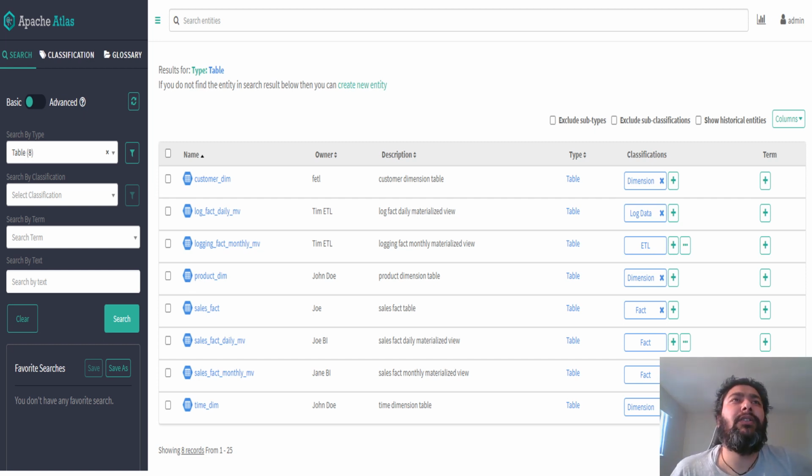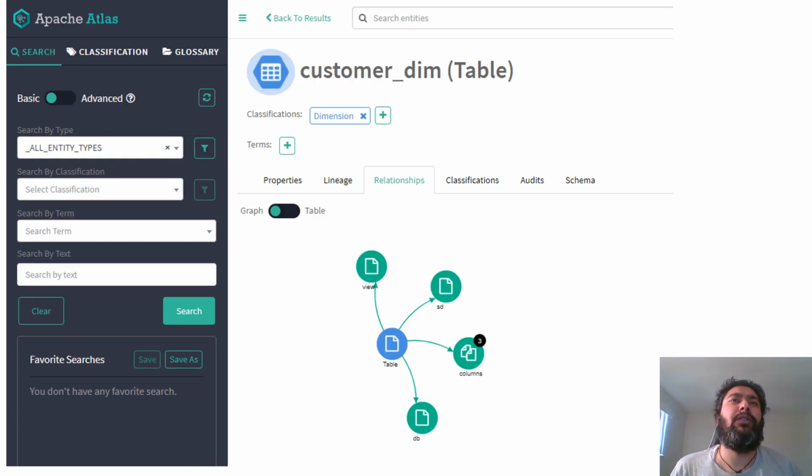If you see here, we can see all the things that are of type table. So this is the quick search and discovery of data. You can see these are the tables that are there in the system, what their different classifications are, and you can see some of the description. That's where all these things come in handy for data exploration and data analytics. You can quickly find all these kinds of things. Now going forward, you can see the relationship, the relationship entity that was defined. Here we can see that this table has an attribute which is connected to view, it is connected to columns, and it is connected to the database.